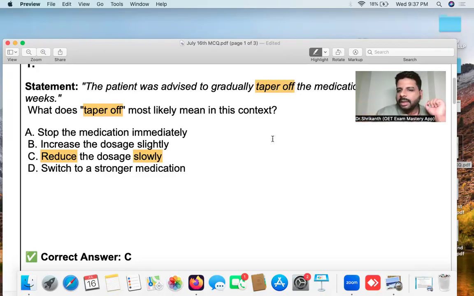This is a phrase that you can expect in the OET medical vocabulary. Vocabulary is very important, so I'm trying to help you develop your vocabulary skills. Again, everyone attempt. It doesn't matter if your answers go wrong. You will be learning from your mistakes only. So taper off means this. Now let's go to the second question.